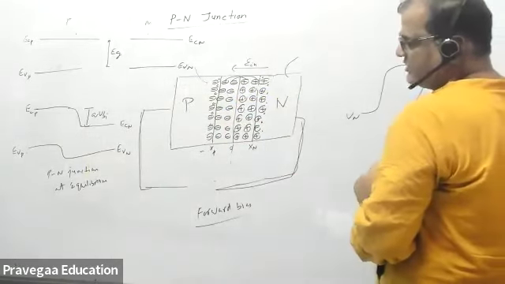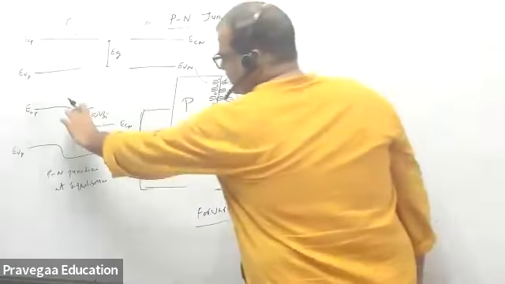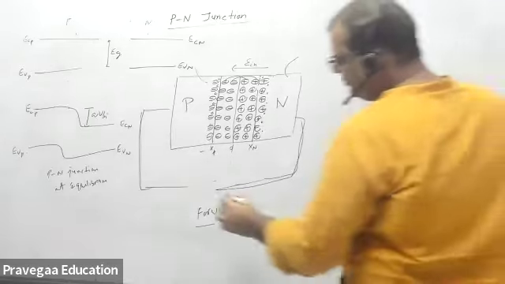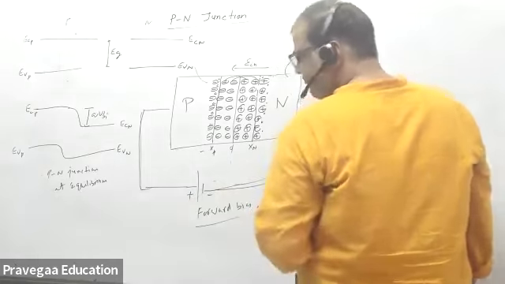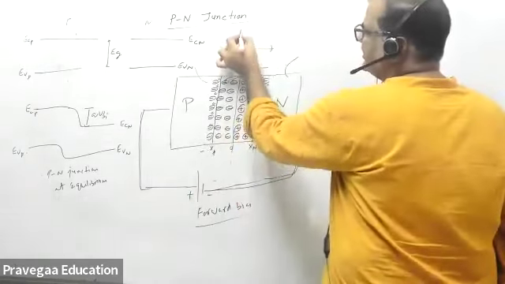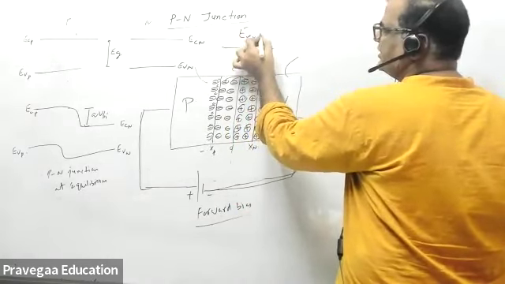So this is your potential energy gradient. Okay. So this gradient means there is an electric field. Now when you bias this junction, when you forward bias, what happens? Because of this battery, there is an external electric field. This is called the external electric field.